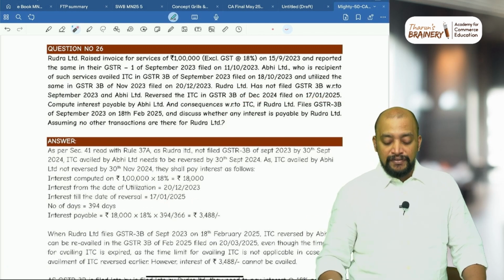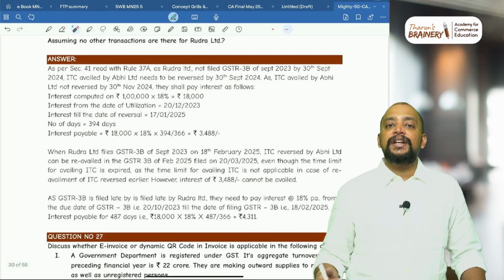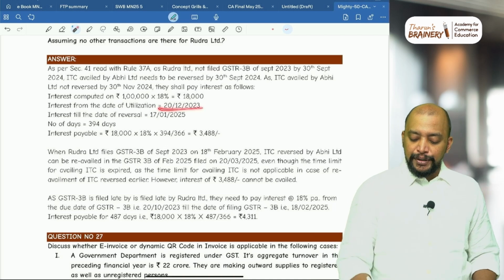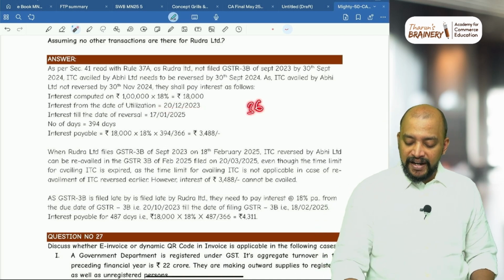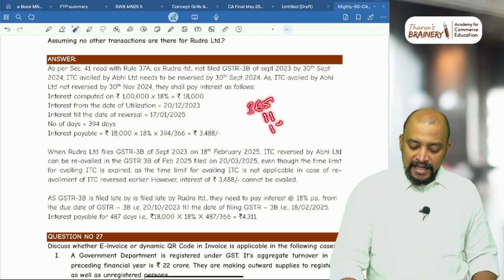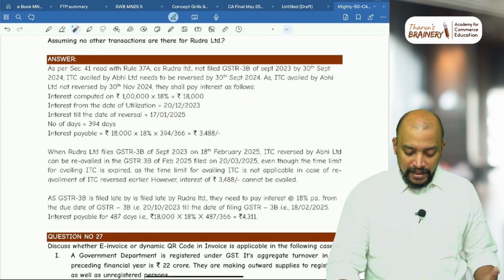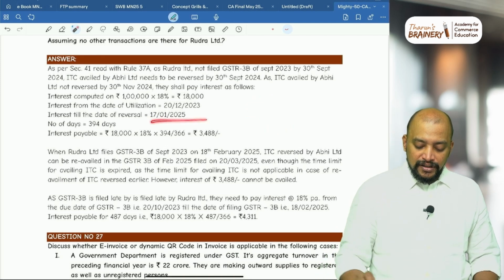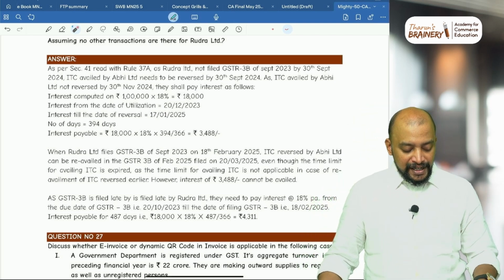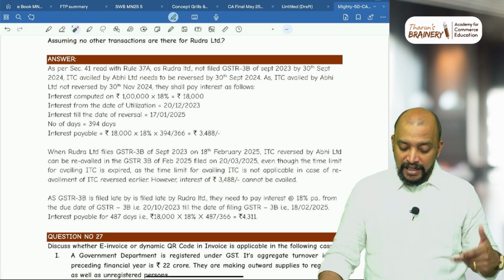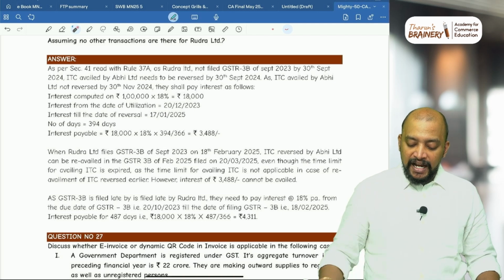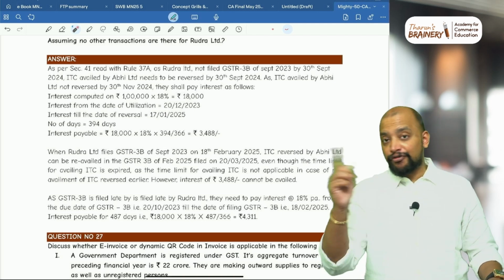So till 17/1/2025, what is the number of days? So 20th December, don't count 20th December, count the remaining days in December, that is 11 days in December. Okay, so that's how we need to count in this case. 20 December 2023 to 20 December 2024, that is 366 days, because February 2024 also will get covered.